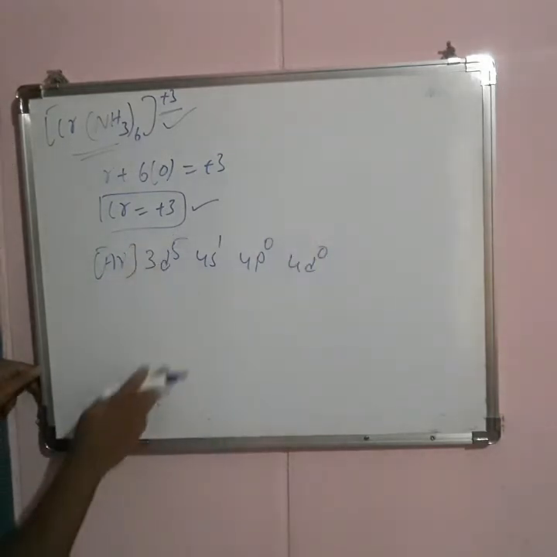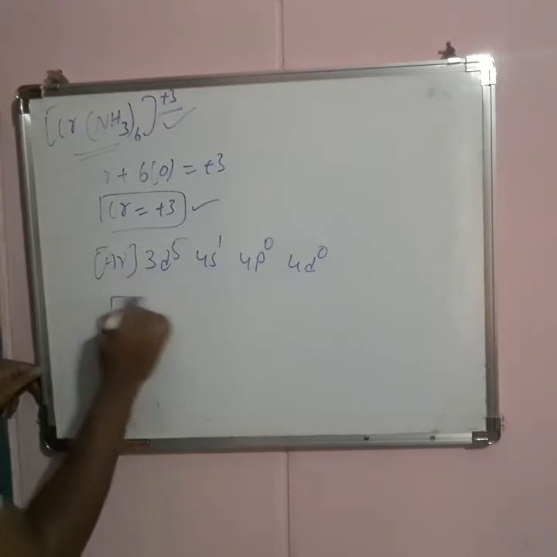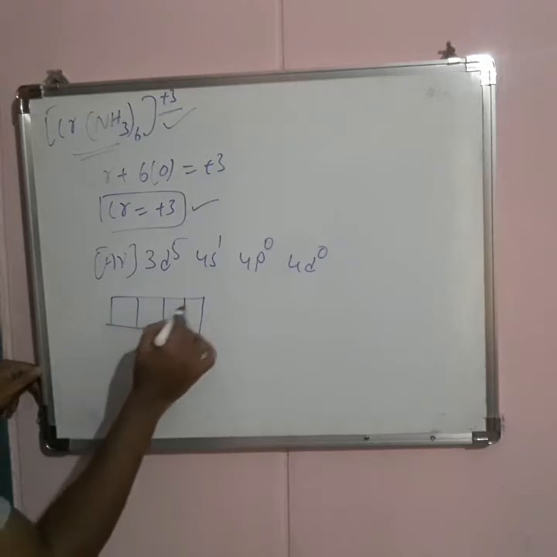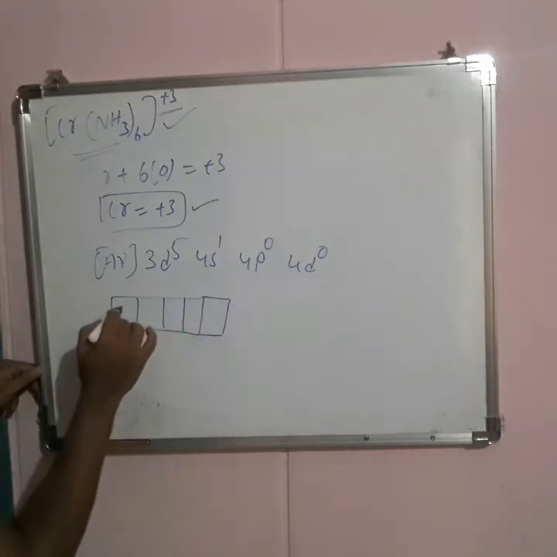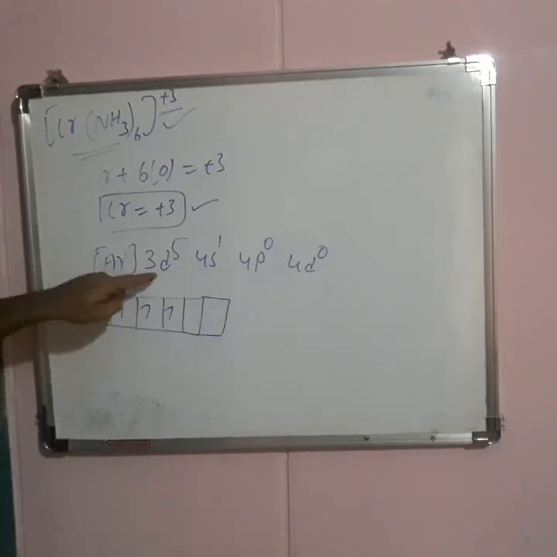It loses 3 electrons, 1 electron from the s orbital and 2 electrons from the d orbital.